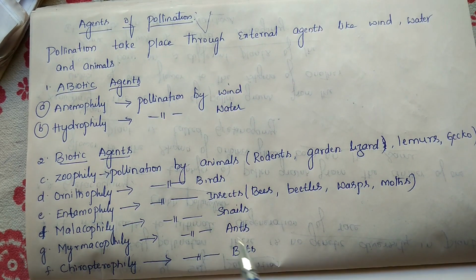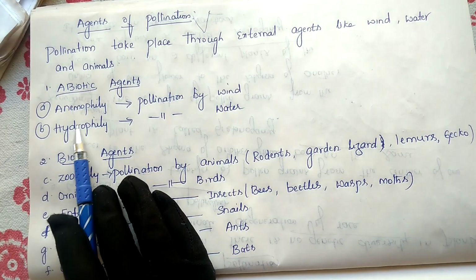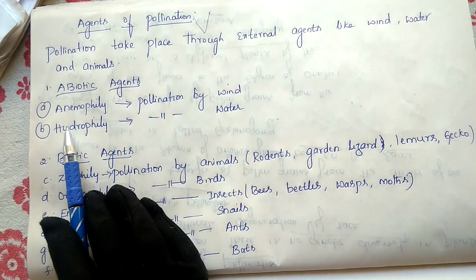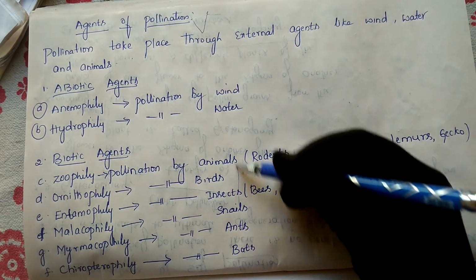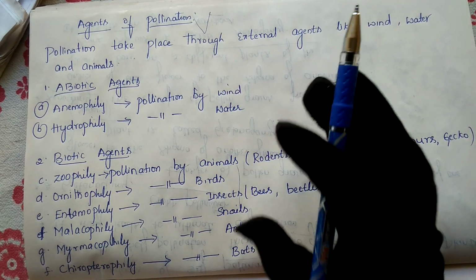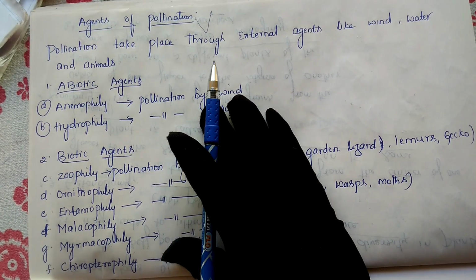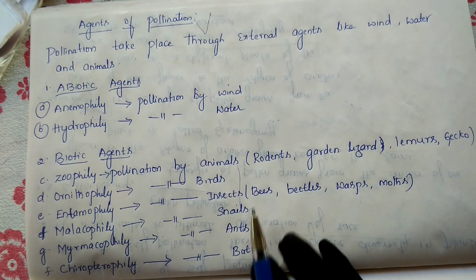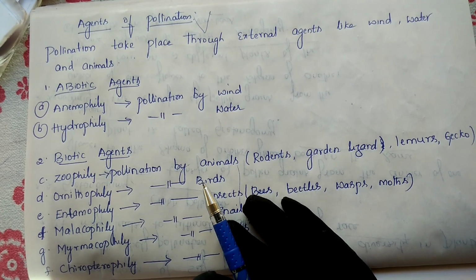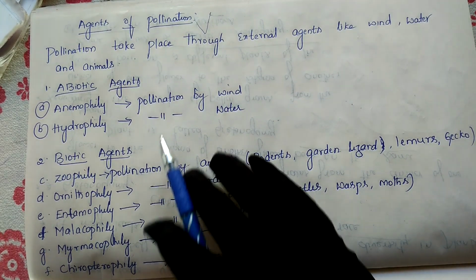Like that, pollination held by water is hydrophily and by wind is anemophily. So these are the different agents which help with pollination. We call them pollinators. So we will stop here. In the next class we will discuss them one by one.